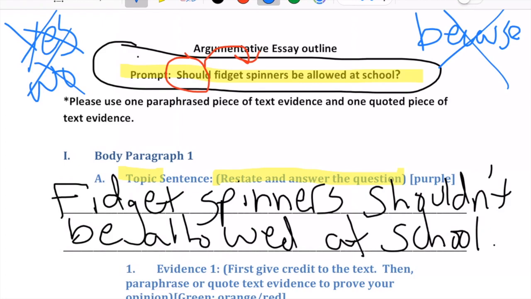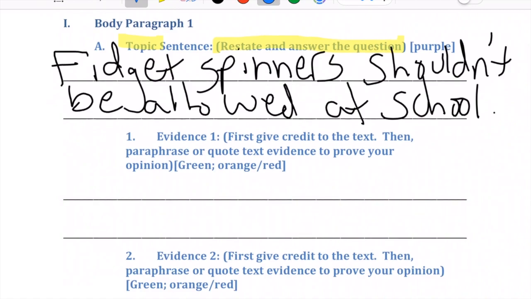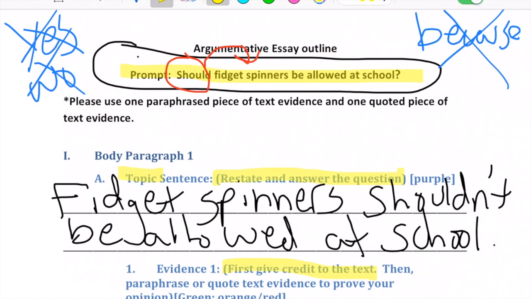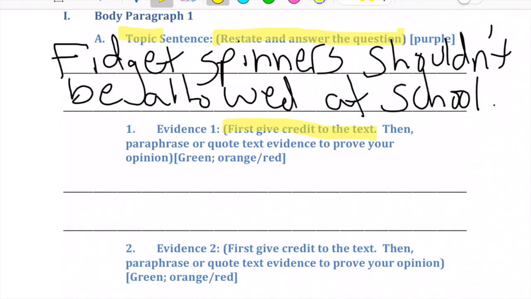After that's finished, my next job is to find a piece of text evidence. And notice, before we use a piece of text evidence, we need to first give credit to the text. Also notice, if we go back up, our goal here is to use one paraphrased piece of text evidence and one quoted piece of text evidence. It doesn't matter what order we use it in, but we do want one of each. So we need to look for a piece of text evidence.